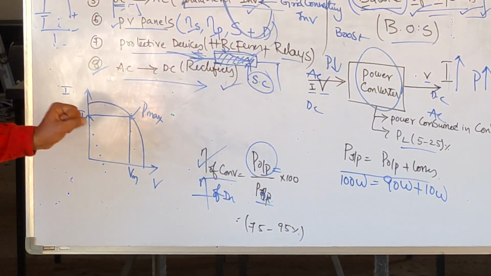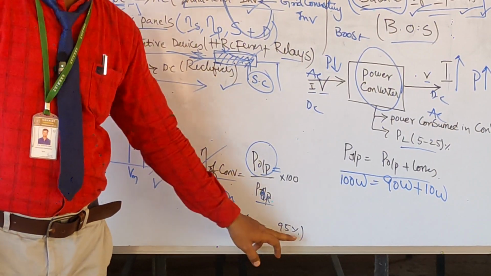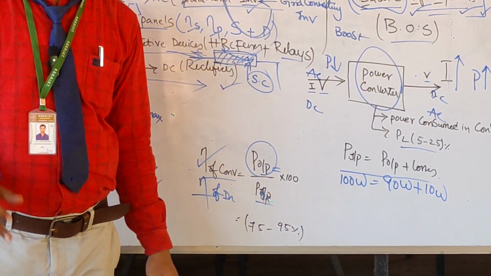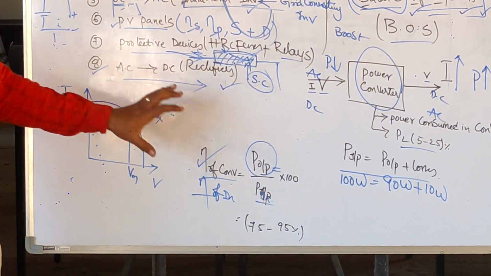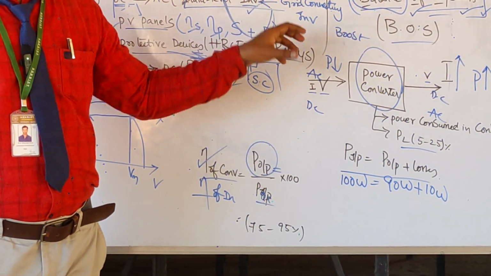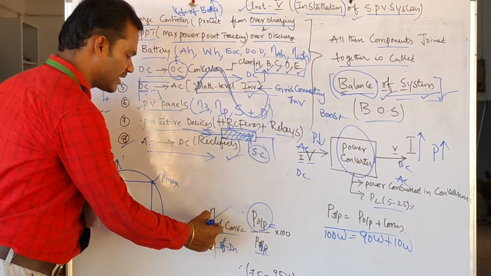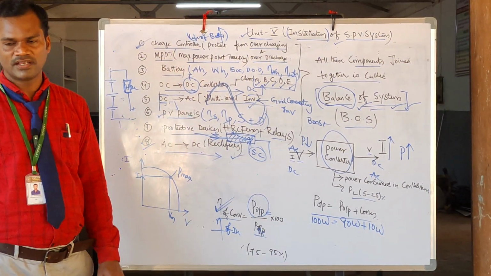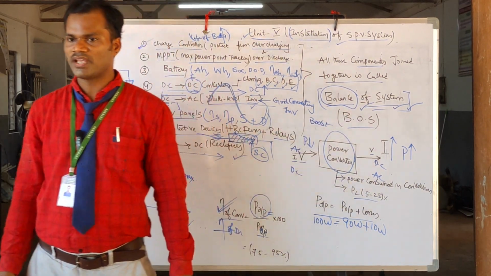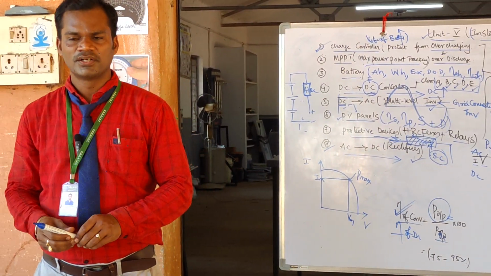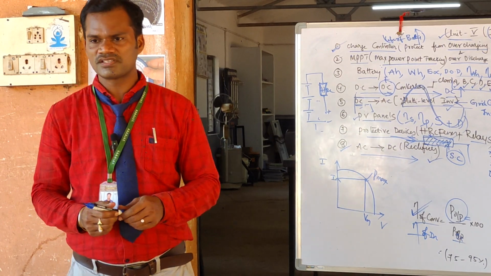Generally the efficiency of a converter ranges from 75% to 90%. All inverters will have a minimum of 90% efficiency. This is how to calculate the efficiency of an inverter. We will try to solve some problems, based on which you can calculate the efficiency of the converter. All these are called the balance of system. So now let's try to solve some problems to understand these power converters.